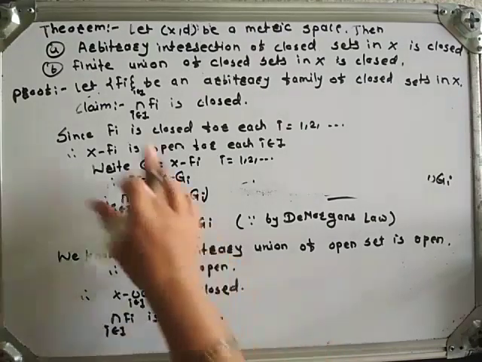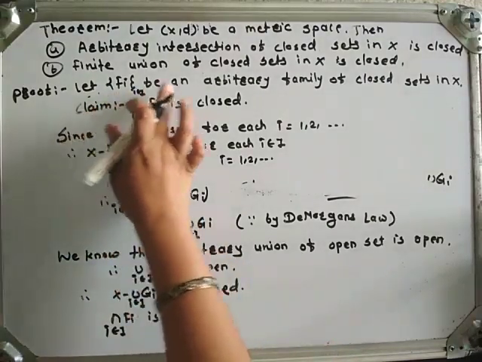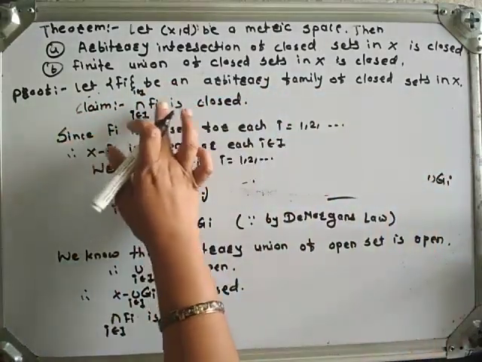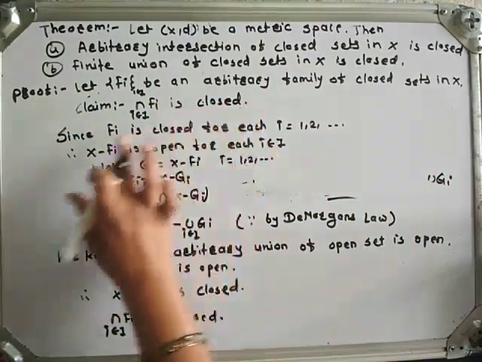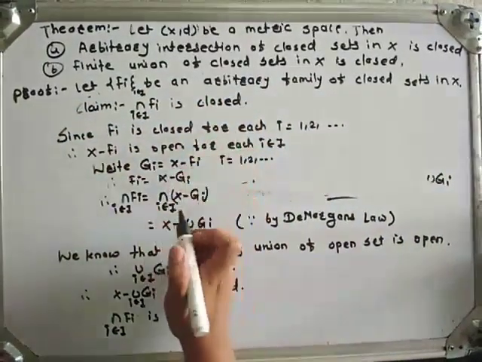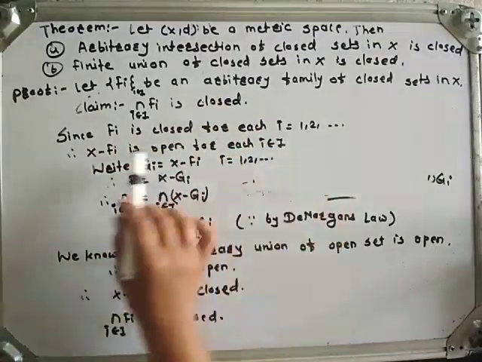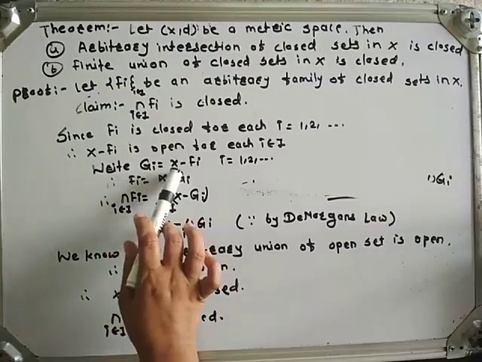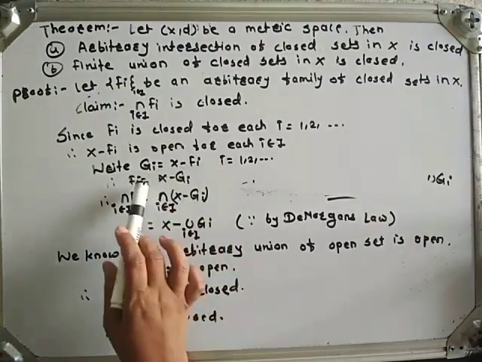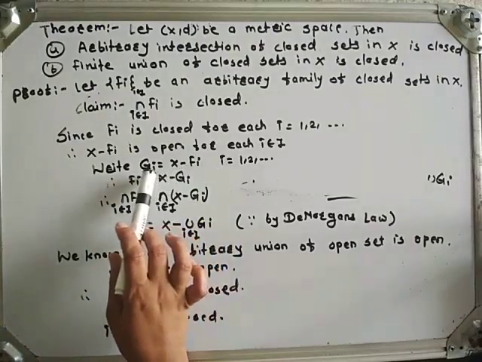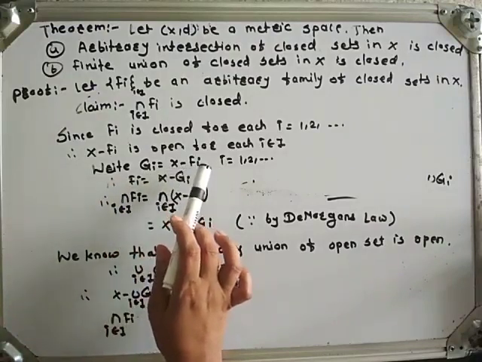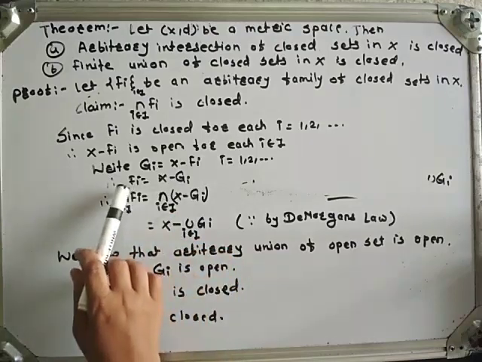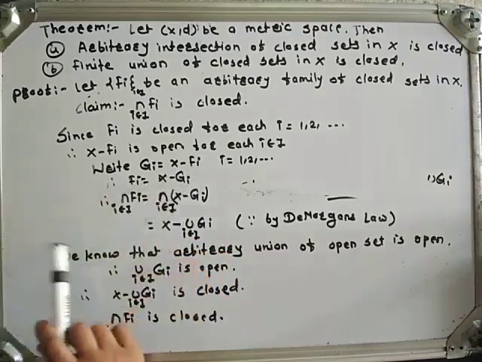See here, what we have considered: Fi is an arbitrary family of closed sets in X. We have to prove that intersection of Fi is closed. Since each Fi is closed, their complement is open for each i. We take Gi equal to X minus Fi, so Fi is equal to X minus Gi.